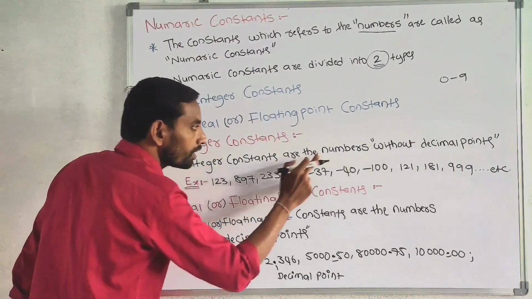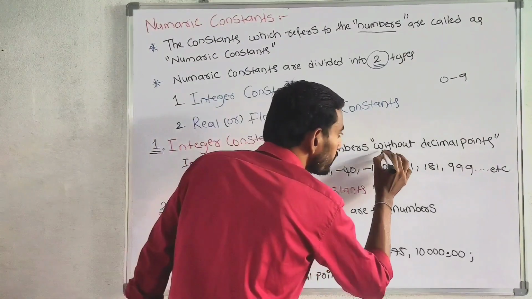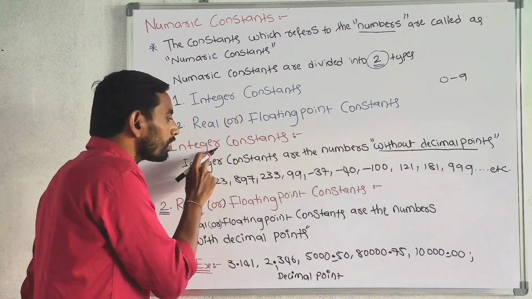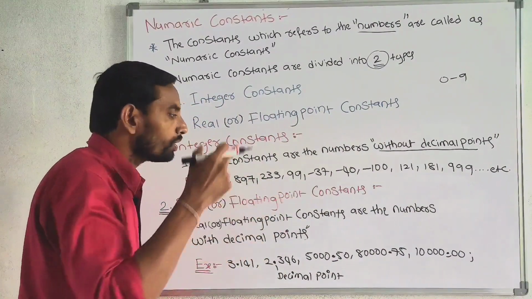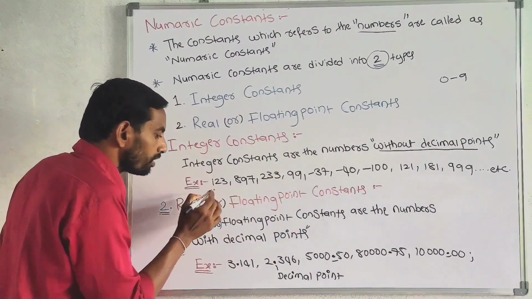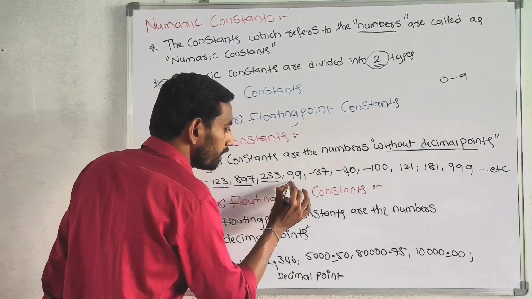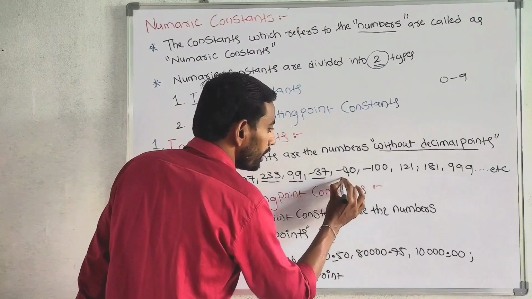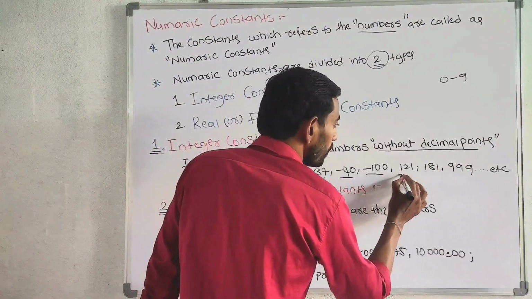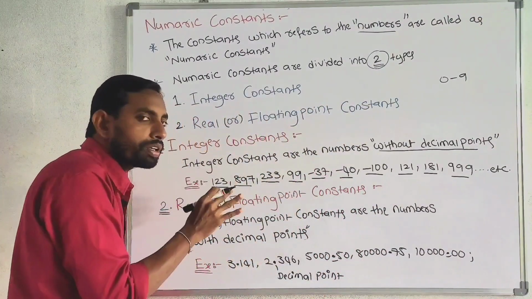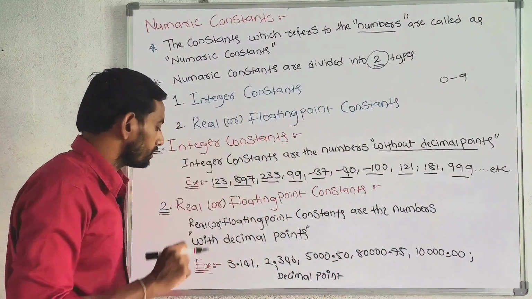Integer constants are the numbers without decimal points. Integer constants contain the numbers without decimal points. For example, 123, 897, 233, 99, minus 37, minus 40, minus 100, 121, 181, 319. These all are the numbers without decimal points.